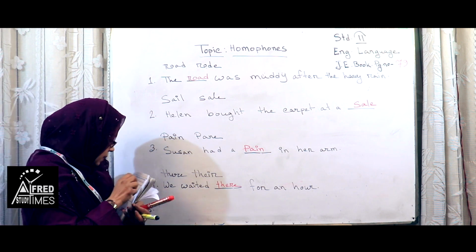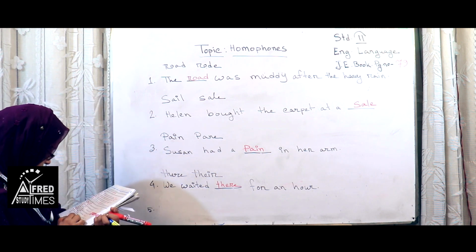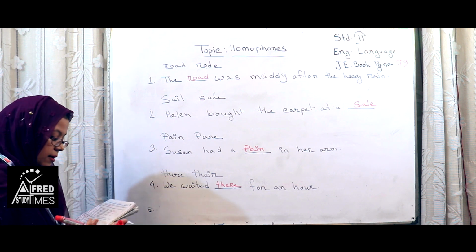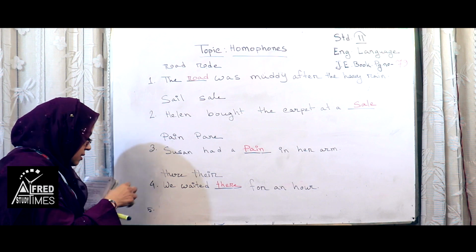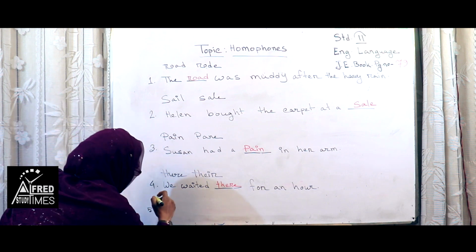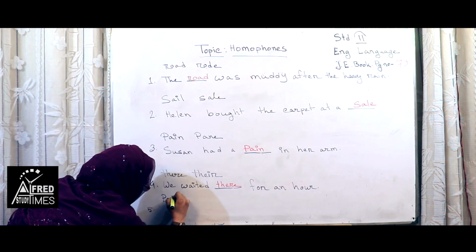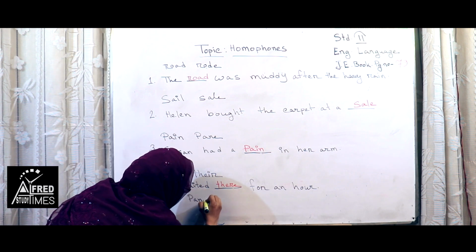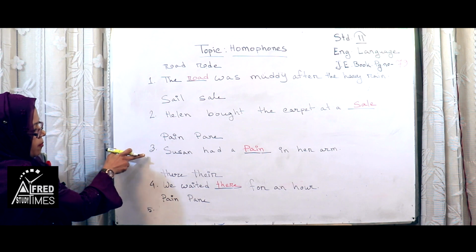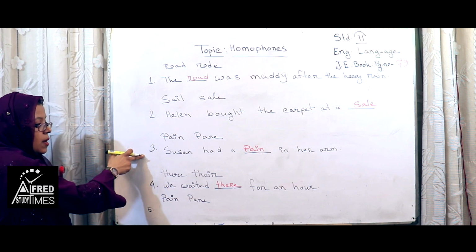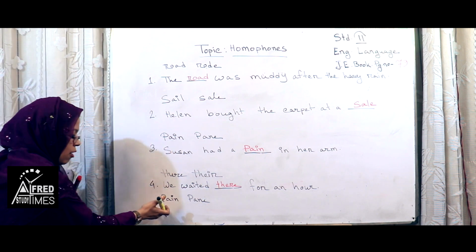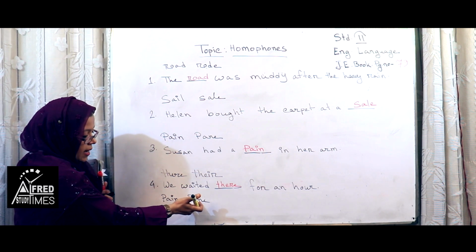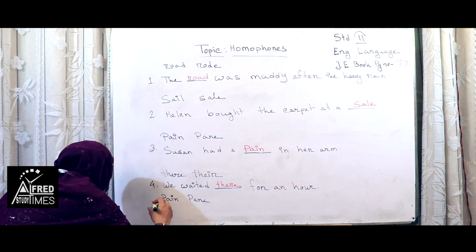Okay? Number 5. Pain and pane. Again, look at the uses. P-A-I-N. We have seen this pain before in this sentence. Now look at the use of this word, P-A-N-E.